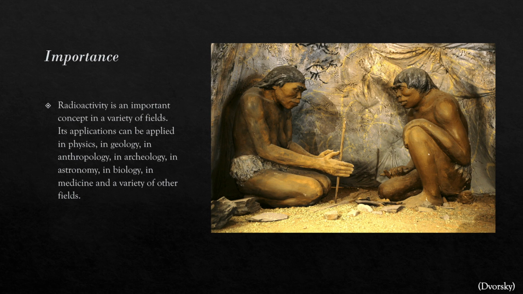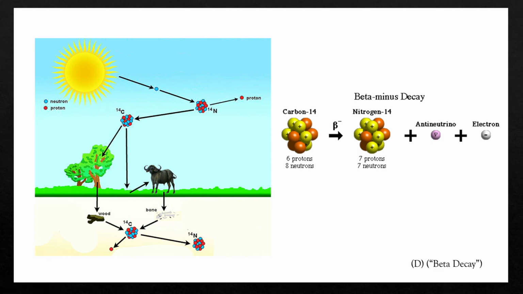Radioactivity is an important concept in a variety of fields. Its applications can be applied in physics, in geology, in anthropology, in archaeology, in astronomy, in biology, in medicine, and a variety of other fields. Radioactivity is an important concept in a variety of fields other than physics. For example, the radioactive beta- decay of carbon-14 atoms into nitrogen-14 atoms helps us date remnants of human civilization in anthropology and archaeology up to around 50,000 years ago. Other decay, such as the decay of uranium-238 into lead, as shown on a previous slide, enables us to tackle geological problems and estimate ages up to the age of the solar system.